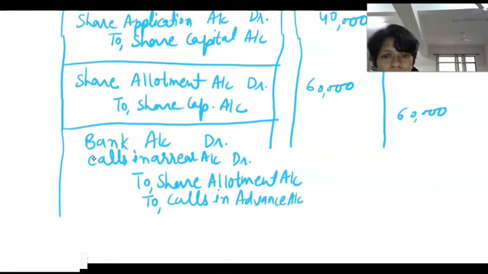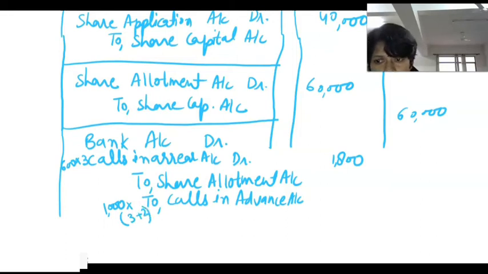We will write the amount: calls in arrear for 600 shares and allotment money rupees 3, it means 1800 rupees, and calls in advance for 1000 shares, for which we have received first call and second call in advance. It means 3 plus 2.